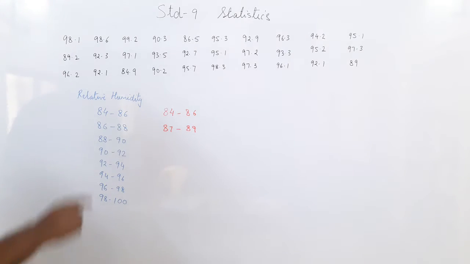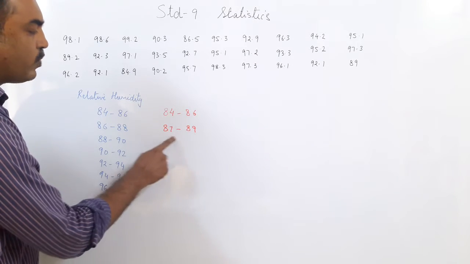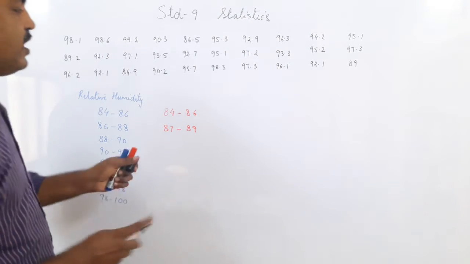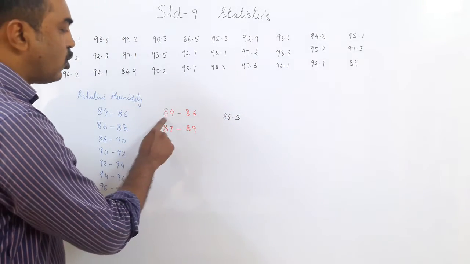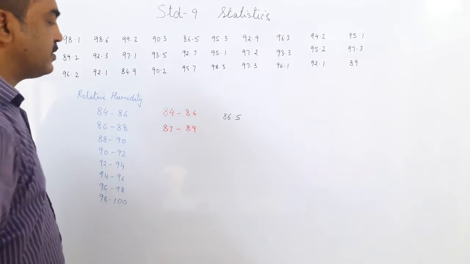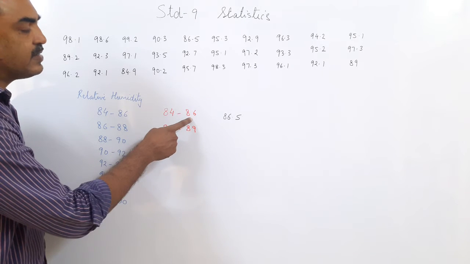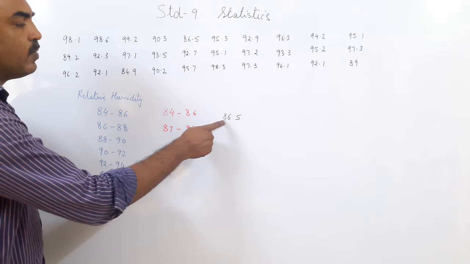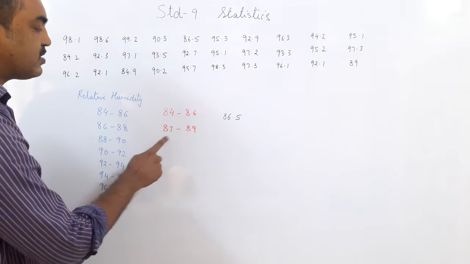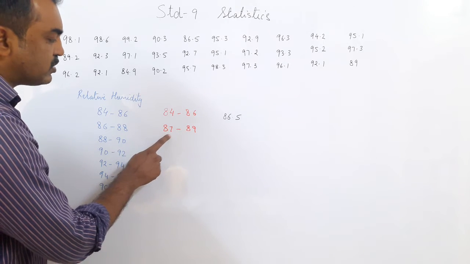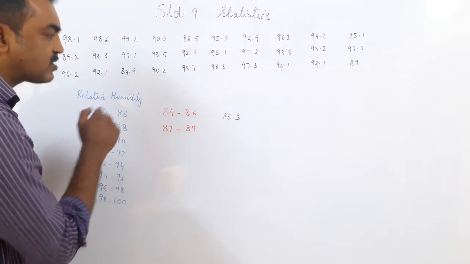Say we have a reading 86.5. Now 86.5 is not between 84 to 86 because it is more than 86. The lower limit is 84, so the number should be bigger than 84, and the upper limit is 86, so the number should be less than 86, but 86.5 is bigger than 86, so it doesn't come in this class. Now this starts from 87, so this is the lower limit, so this class should have numbers bigger than 87, so 86.5 will not come in this class either.